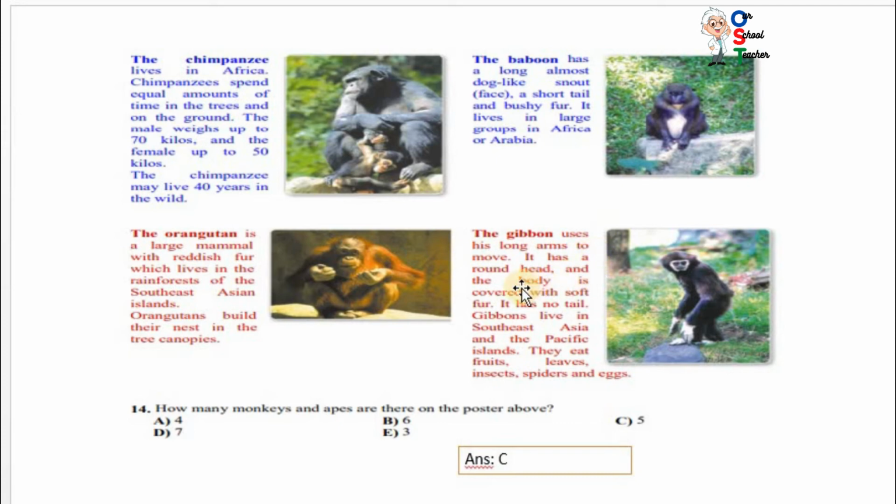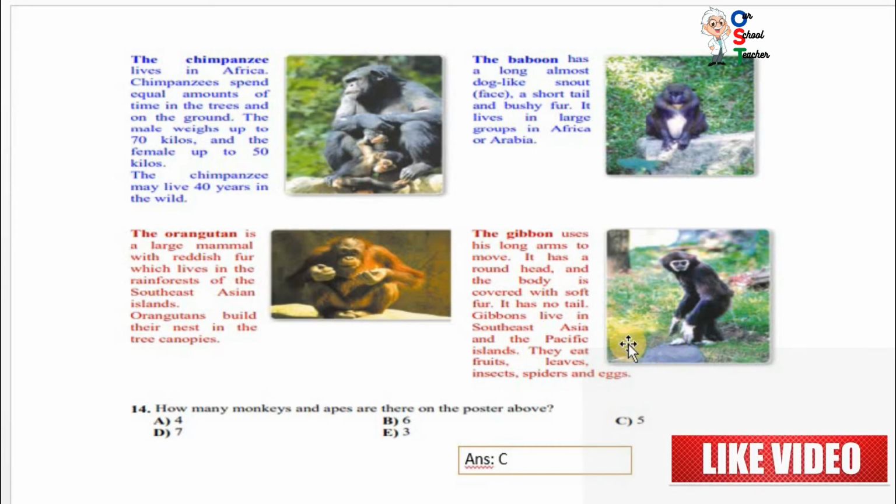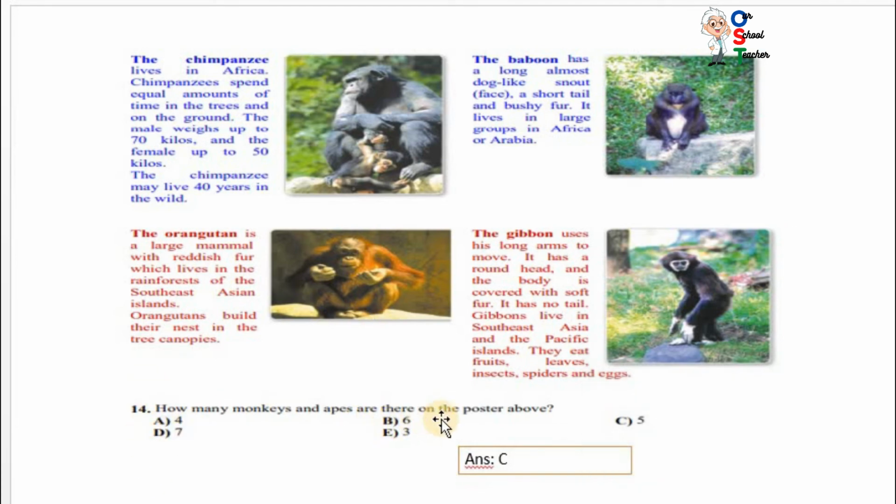The gibbon uses his long arms to move. It has a round head and the body is covered with soft fur. It has no tail. Gibbons live in Southeast Asia and the Pacific Island. They eat fruit, leaves, insects, spiders, and eggs. Monkey is also omnivore. How many monkeys and apes are there in the poster? 1, 2, 3, 4, 5. So C is correct. There are 5 monkeys and apes.